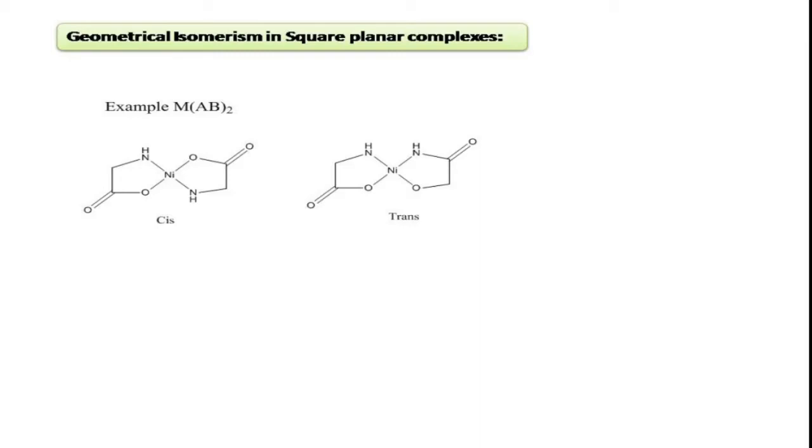For example, in this case I have taken glycinato. Glycinato is a bidentate ligand which has 2 donor atoms in it. One is amine, another one is carboxylate group, that is O minus. In this glycinato bidentate ligand, the 2 donor atoms are nitrogen and oxygen. Therefore this is an asymmetric bidentate ligand.